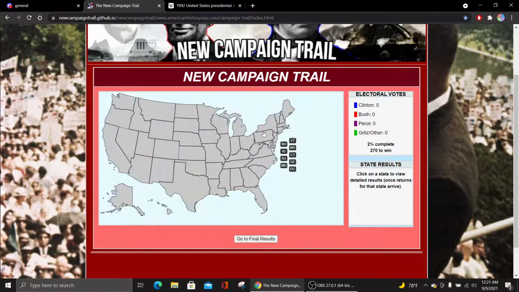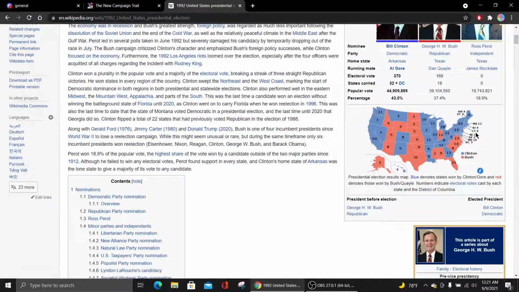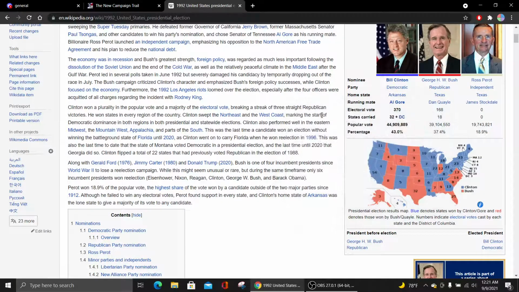So as that's calculating, keep in mind the map in this case was Bill Clinton 370 to my 168 as George H.W. Bush and Dan Quayle in 1992. Clinton won 44.9 million votes, and I won 39.1 million votes. Perot 19.7. So that means Bush beat Perot by 22 million more or less, and Clinton beat Bush by 5.8 million. So in this case, Clinton got 43% of the popular vote, HW got 37, and Perot got 19.